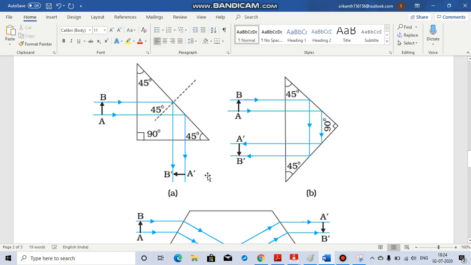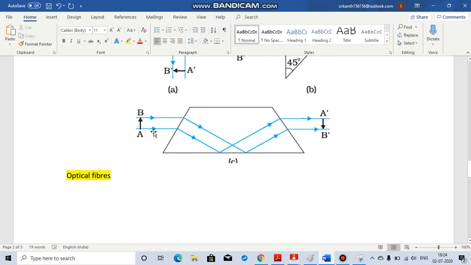So we can design it. We need to keep the critical angle less than 45 here. Then only this will work. If the critical angle is 50 degrees, this won't work, because you can see that the angle is 45 degrees. So if the critical angle is more, the internal reflection will not happen. We talk about internal reflection when the light rays are in the denser region. We don't talk about internal reflection when it is in the rarer medium. So here these light rays are in the denser medium. This is some glass. Denser medium means the refractive index has to be more than 1. Normally air is 1. So if you take water or any other medium, it is more than 1.